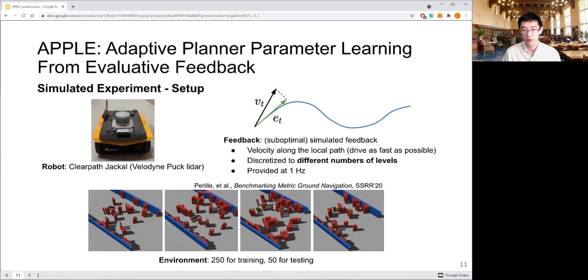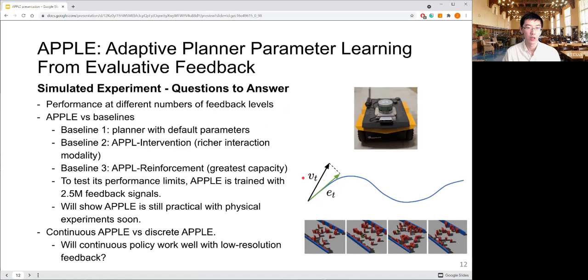For testing, we use these automatically generated environments of different difficulty levels. Among 300 environments, we use 250 for training and the remaining for testing. Also, we have a lot of questions we want to answer in this simulated experiment. For example, how will a different number of feedback levels affect the performance? Of course, in theory, feedback of finer resolution should produce better performance.